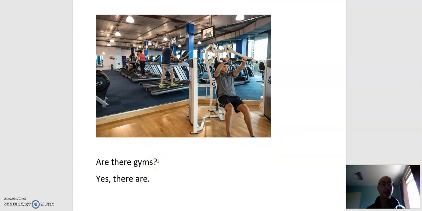Are there gyms in Sligo? Yes, there are. Why do we use there are here? Well, we use there are because it's gyms. We're talking about many gyms, not just one.